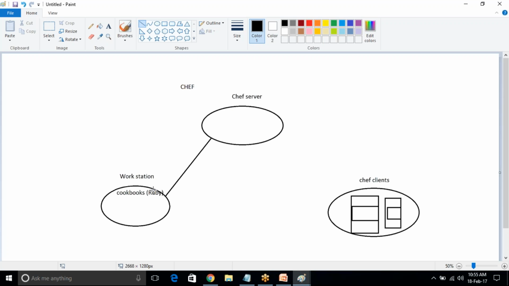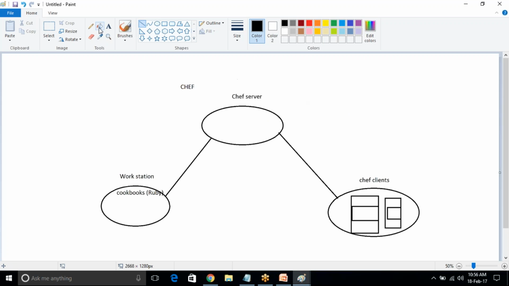So after writing the cookbooks, we upload them into the Chef server, and we need to configure all the Chef clients to this Chef server.